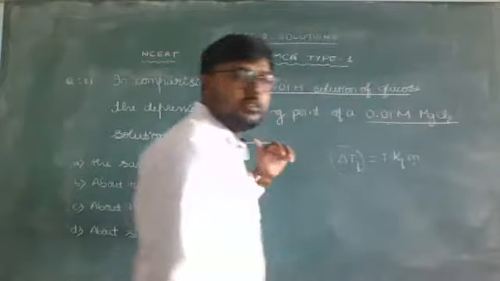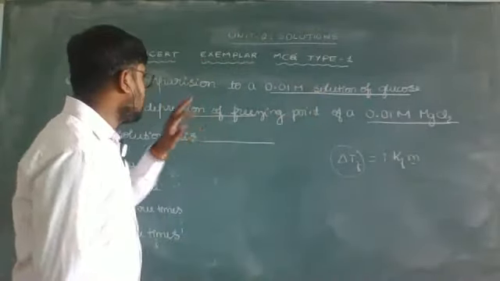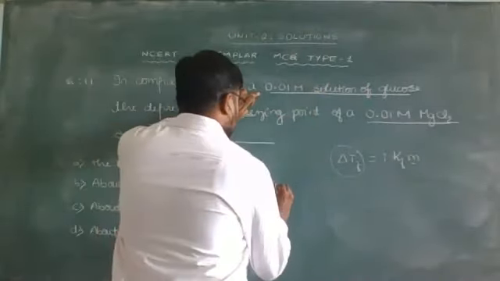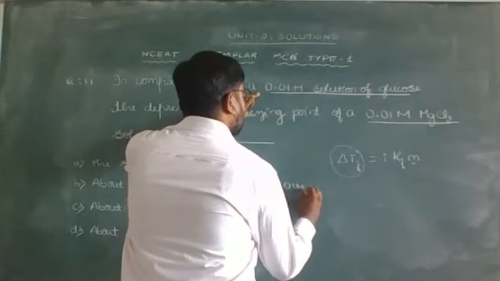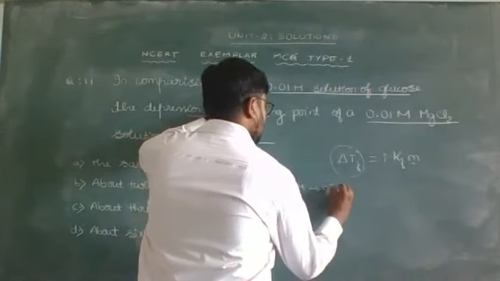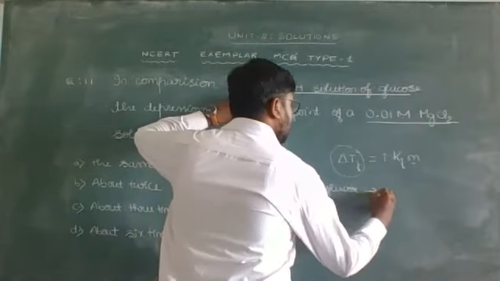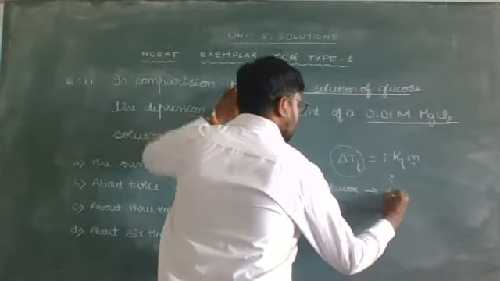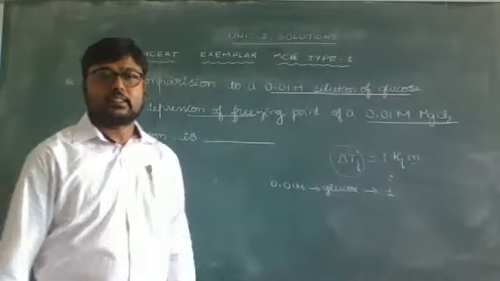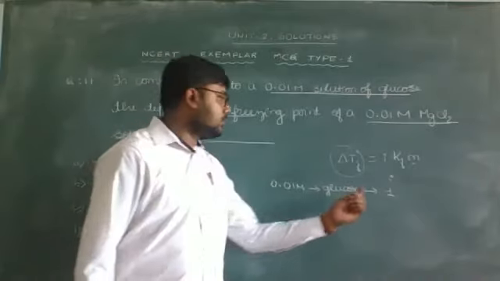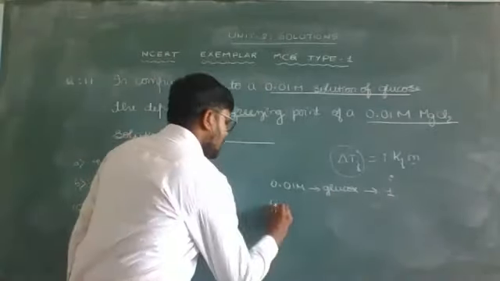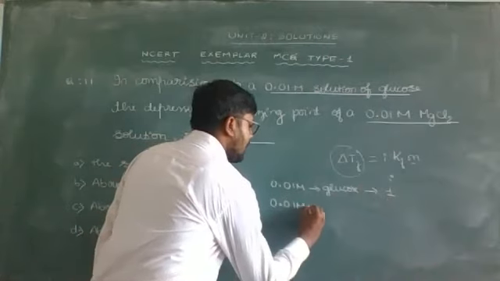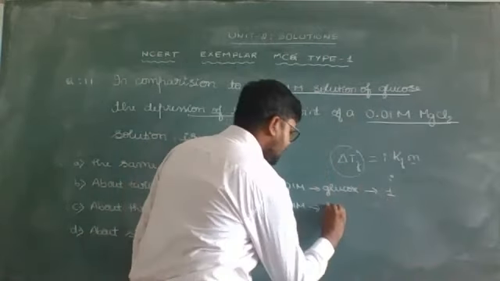So then we'll try to consider our options. Now if you consider the first one, 0.01 molar solution of glucose, whose Vant Hoff factor i is equal to 1, because glucose will never dissociate or associate in solution. The Vant Hoff factor for glucose is 1. Then 0.01 molar, the same concentration, of the MgCl2 solution.